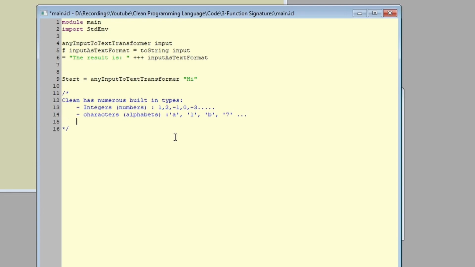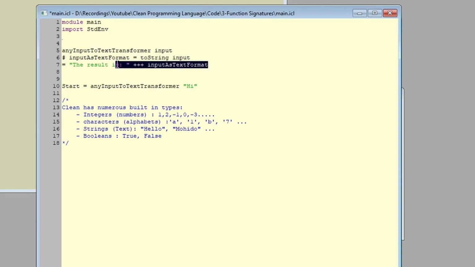Same goes with text. So if you write some kind of English sentence between double quotes, Clean can understand that this is a text. Again, to remind you, function signatures allow us to restrict a function to a given type. So let's illustrate this by giving an example. Let's copy our function and change its name to